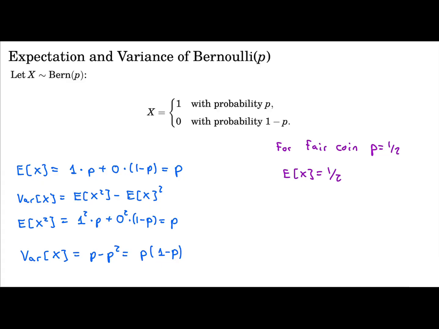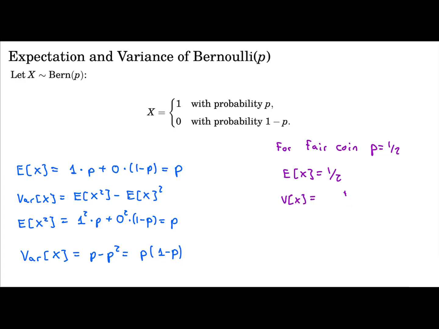The variance of X is half minus half squared, which is half minus 1/4, which is just 1/4.